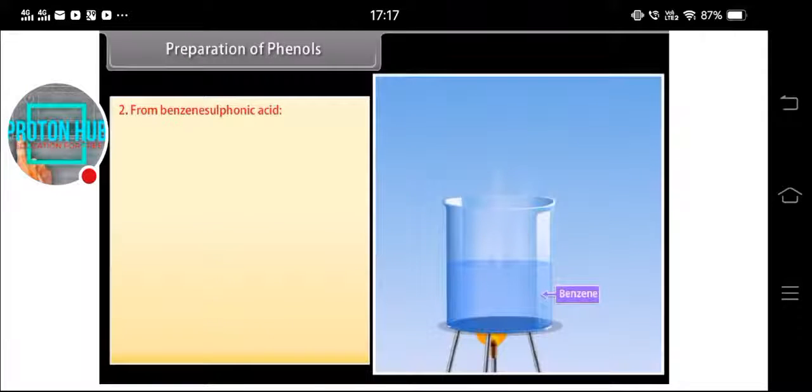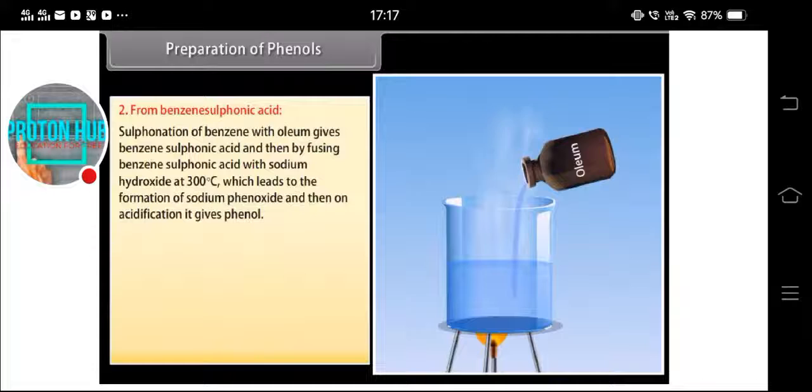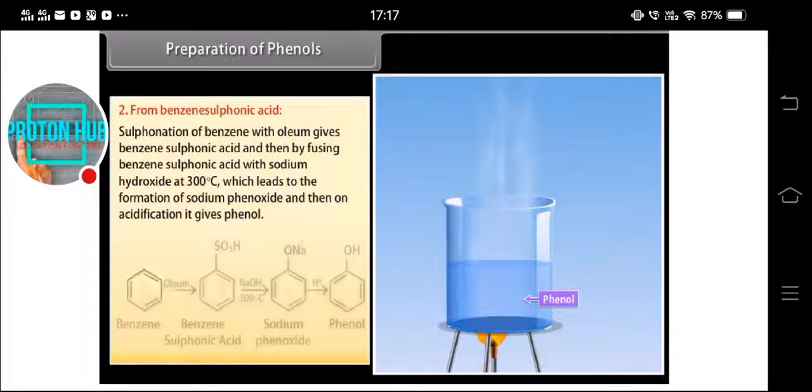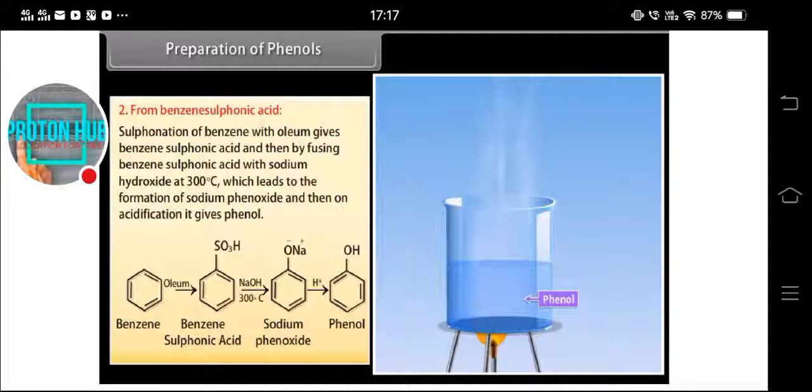From benzene sulfonic acid. Sulfonation of benzene with oleum gives benzene sulfonic acid, and then fusing benzene sulfonic acid with sodium hydroxide at 300 degrees Celsius leads to the formation of sodium phenoxide. Then, on acidification, it gives phenol.